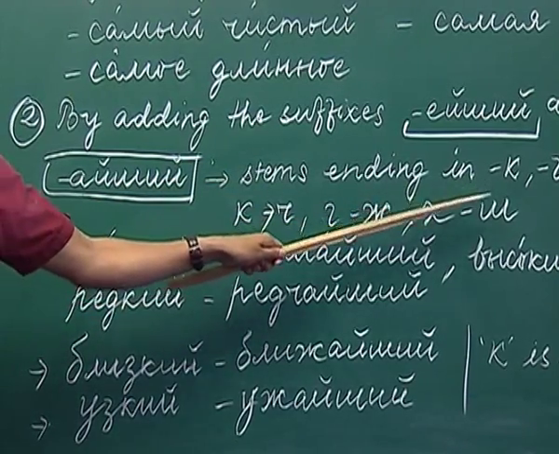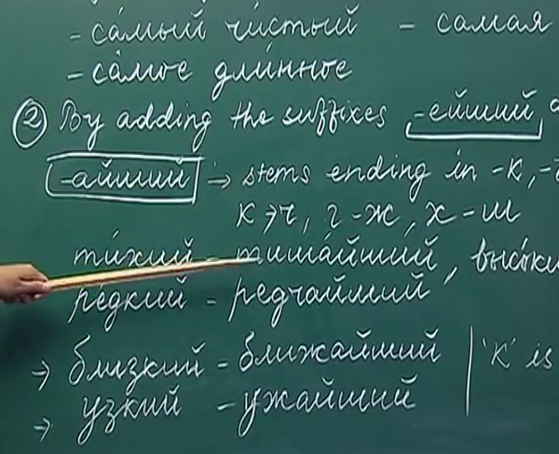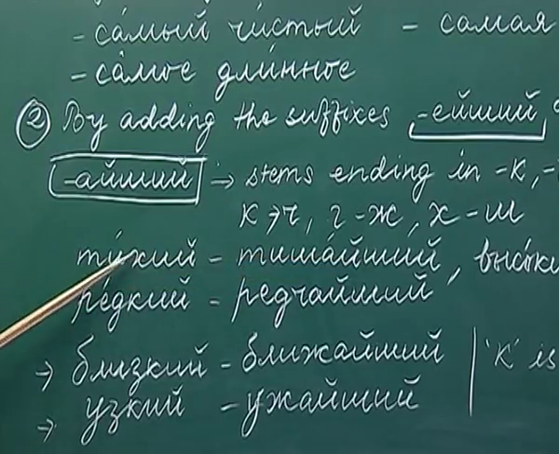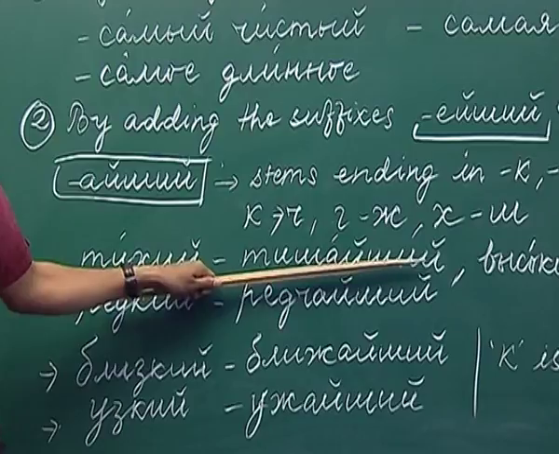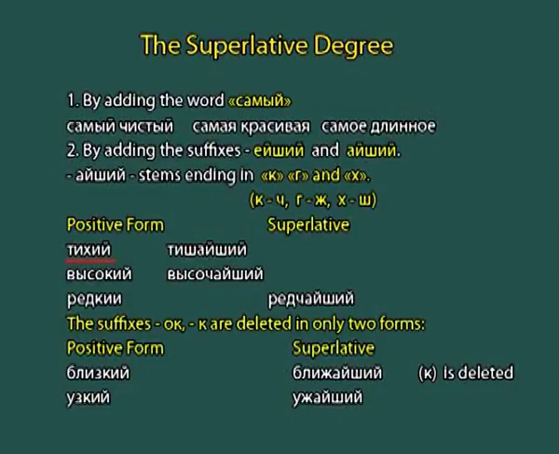H changes to sh. So, what will we get? Chishaishi. Here h has changed to sh and we have added the suffix aishi. That is how we get the superlative degree. Tihi, chishaishi. The next adjective I have written here is visoki. What is visoki? Visoki is high or tall.